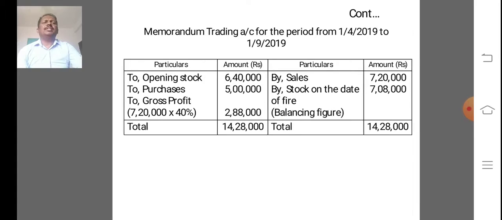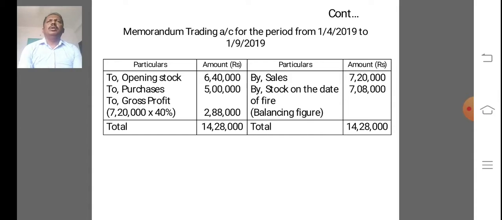Okay, what is the next? In step number 3, preparation of memorandum trading account. Memorandum trading account is just like a trading account.